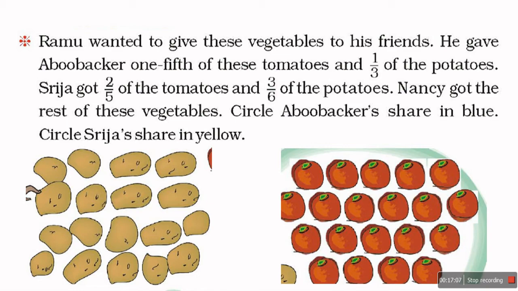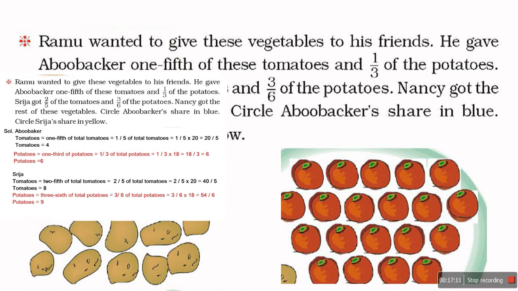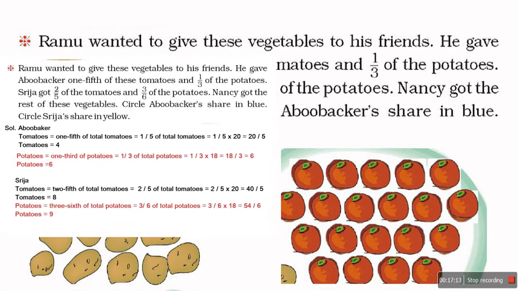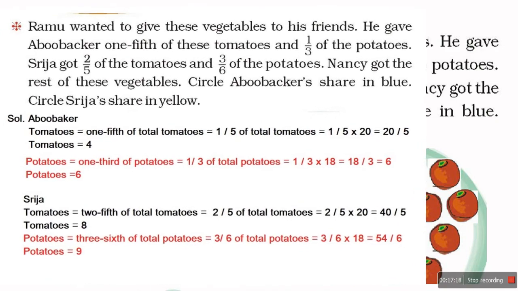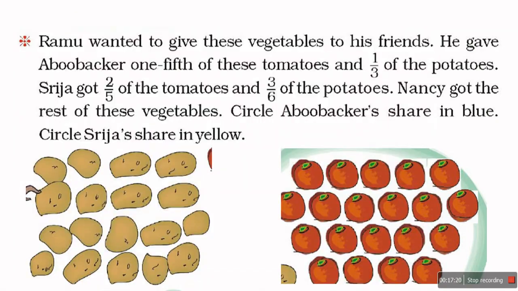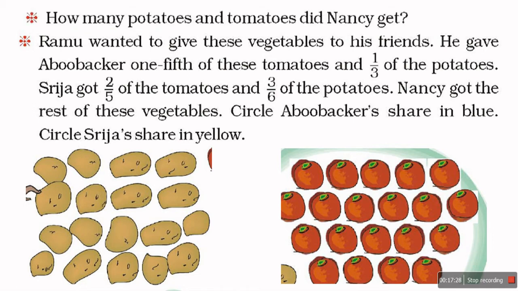Shriza with yellow, so 9 potatoes and 8 tomatoes. The rest of the part will be for Nancy only. So let us move next.